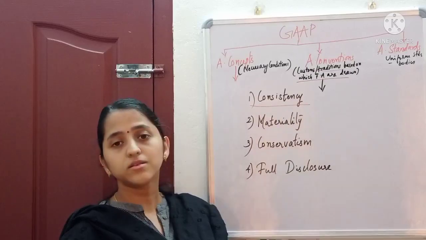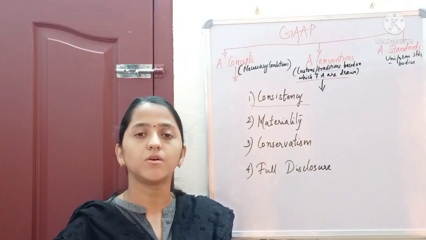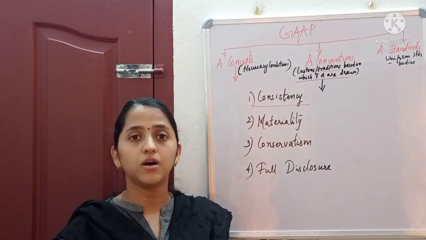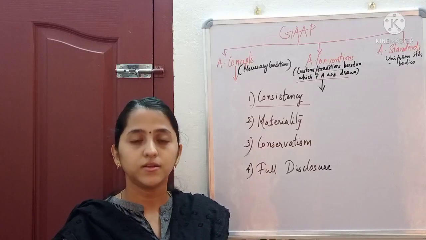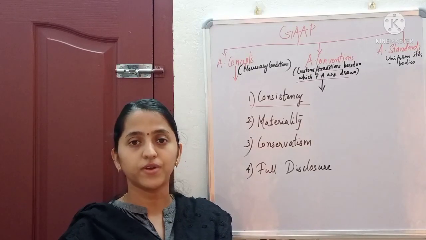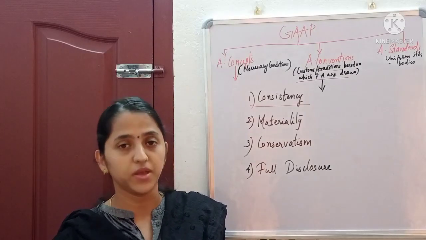First one is consistency convention. Consistency convention means, according to this, we have to follow a particular mode or method of accounting for a fixed period of time.